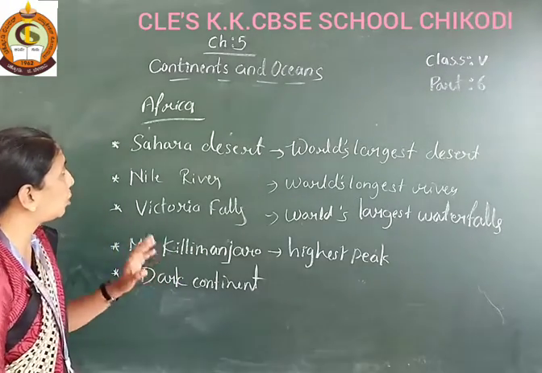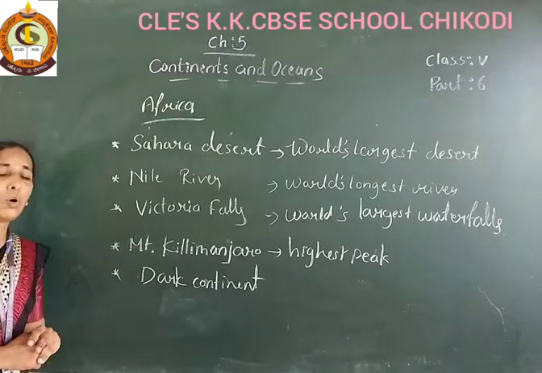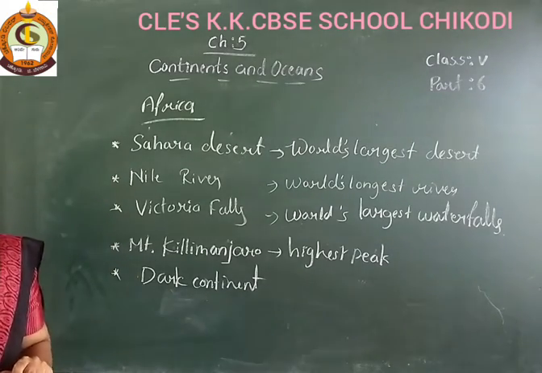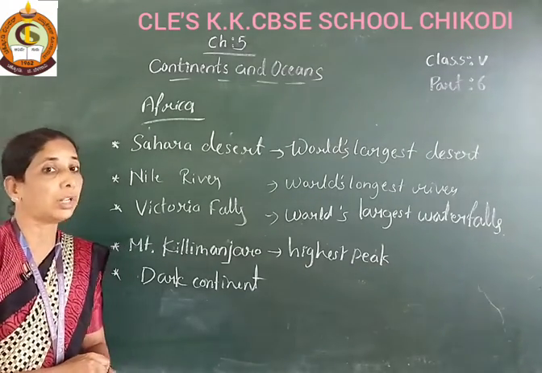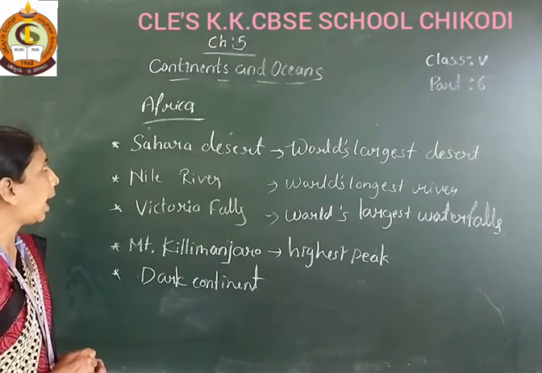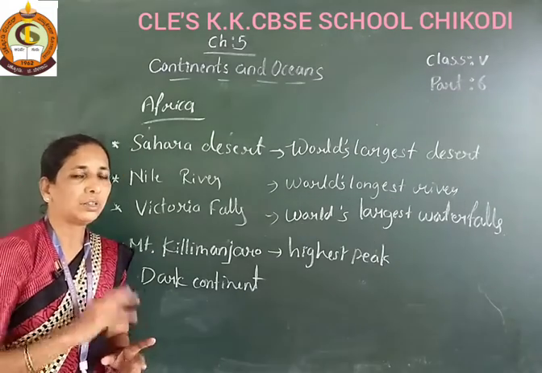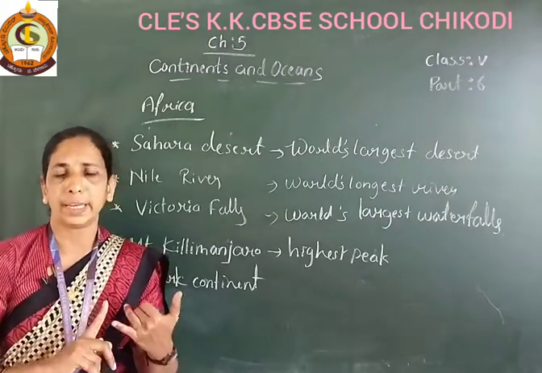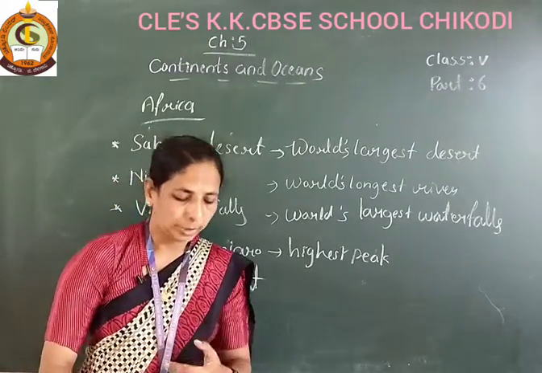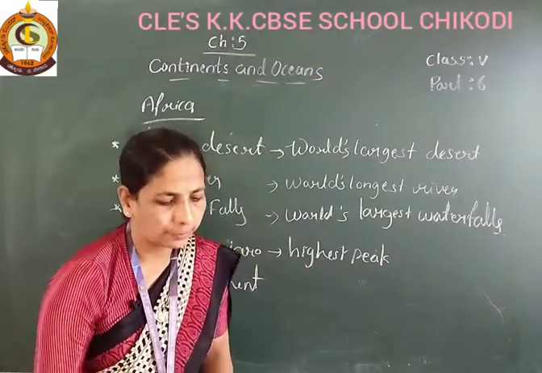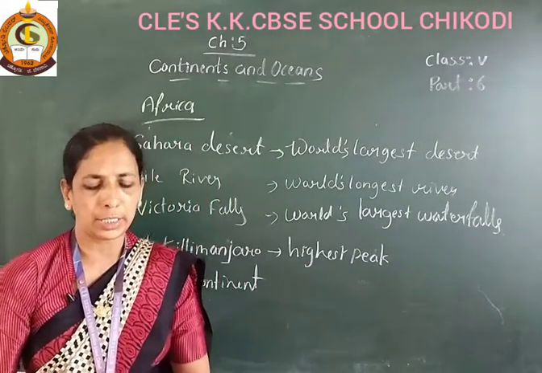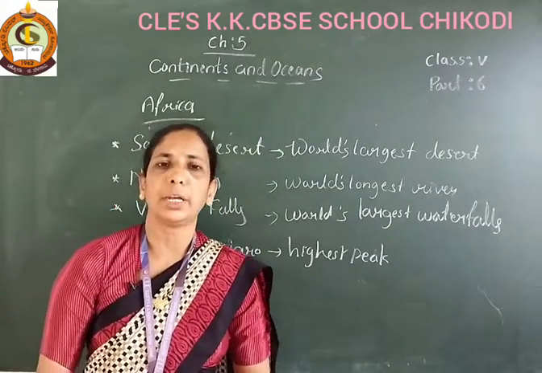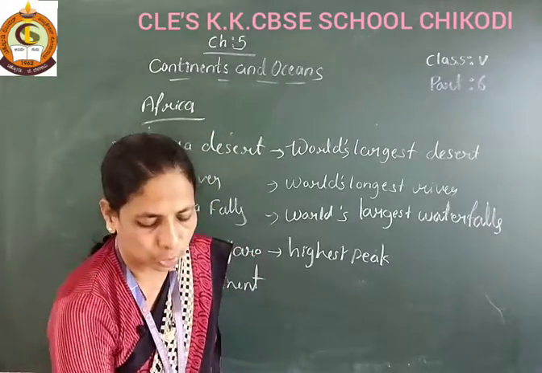So these are the features of the Africa continent. It is the second largest continent in the world. It has water on three sides: the Mediterranean Sea in the north, the Indian Ocean in the east and the Atlantic Ocean to the west.